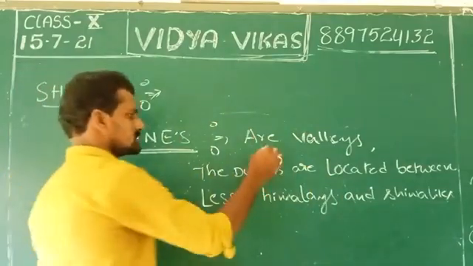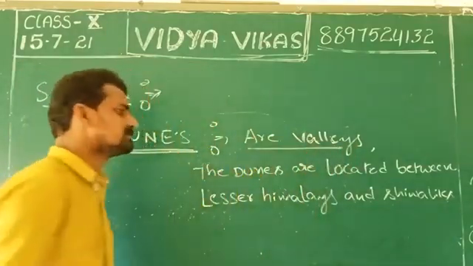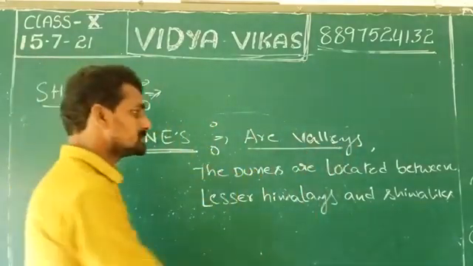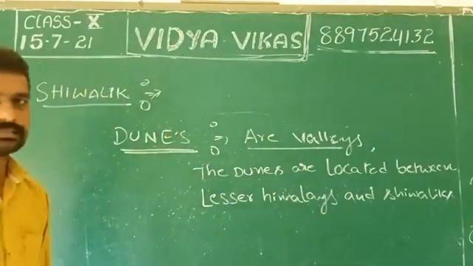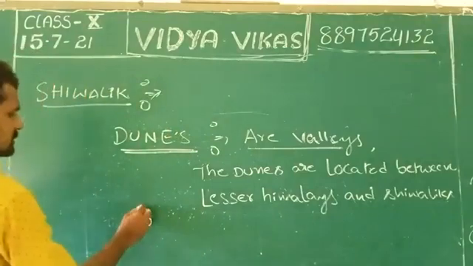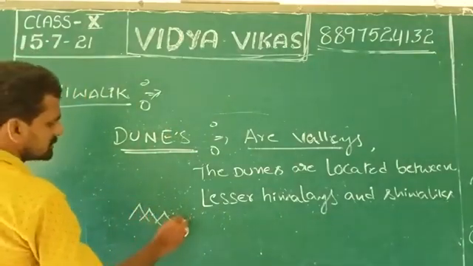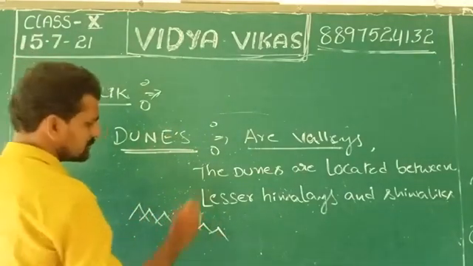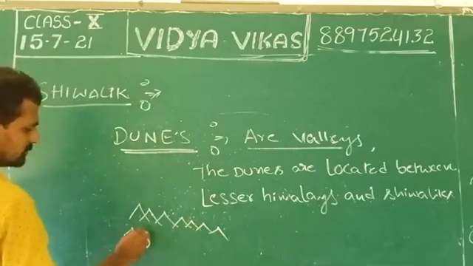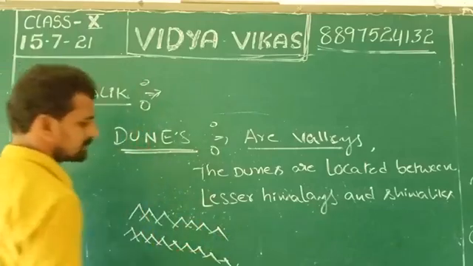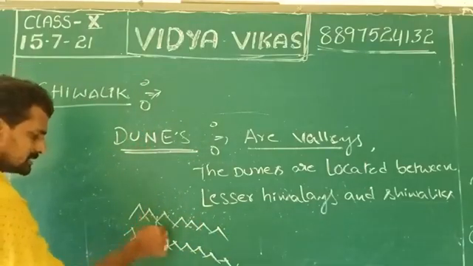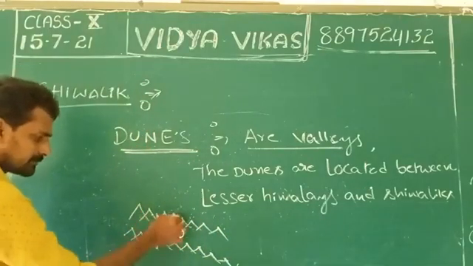These are valleys. Imagine this is the Lesser Himalaya, and below it this is the Shivalik. In between them, there is a gap.